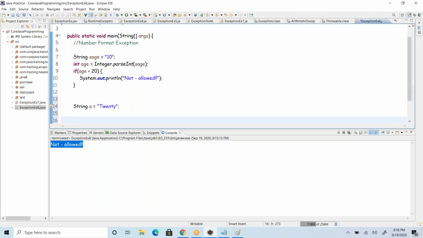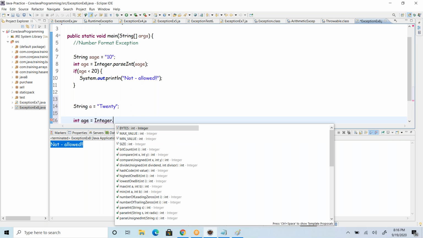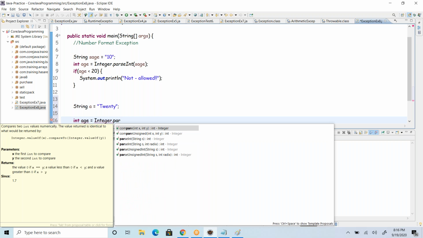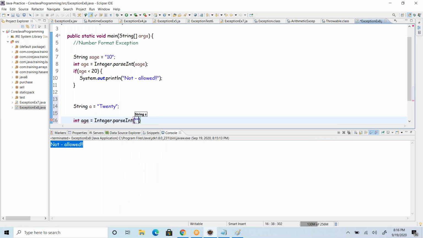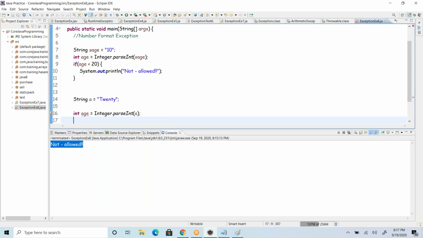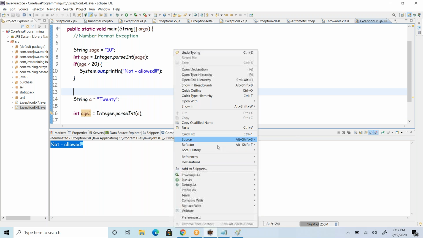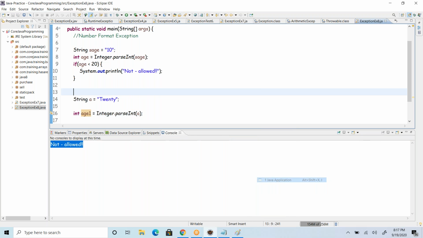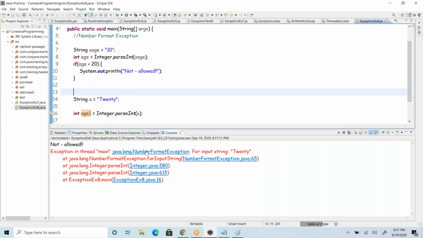My server logic is expecting a number in string form, which I'm converting here with parseInt. Now run this. We are going to get a NumberFormatException for input string 20.